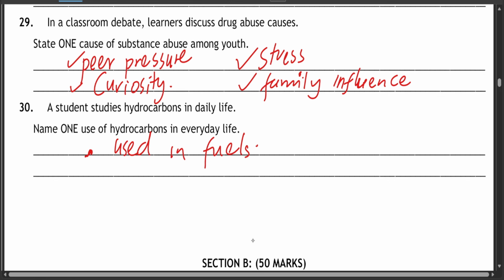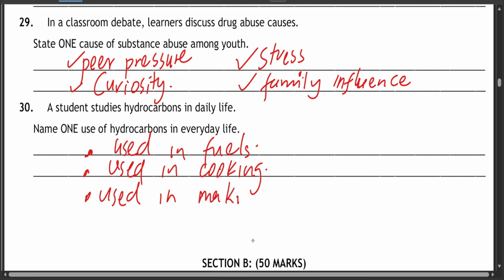Especially the ethanes, the methanes, the butanes. We use them in fuels, in petrol and so on. We can also use them in gas cookers, especially butane. We can also use them in making plastics. You have something called polymers. So polymers, just as plastics, polyethylene, polythene bags, they come from hydrocarbons.